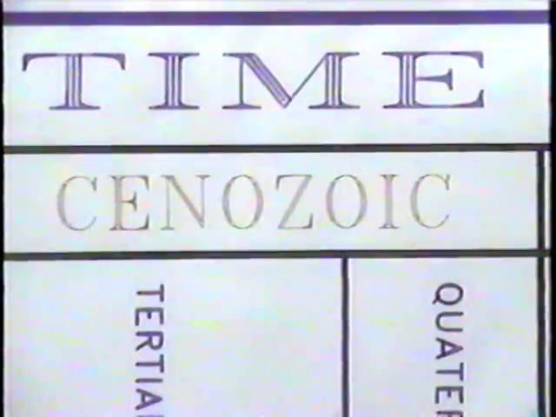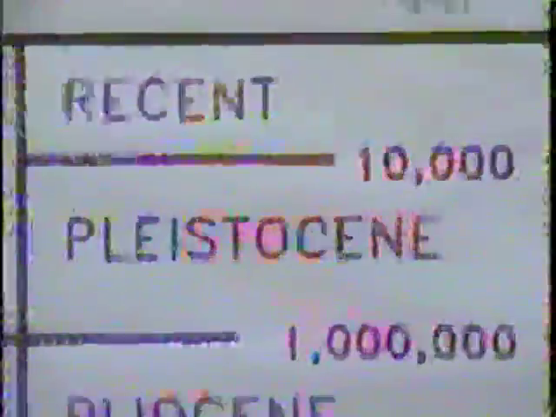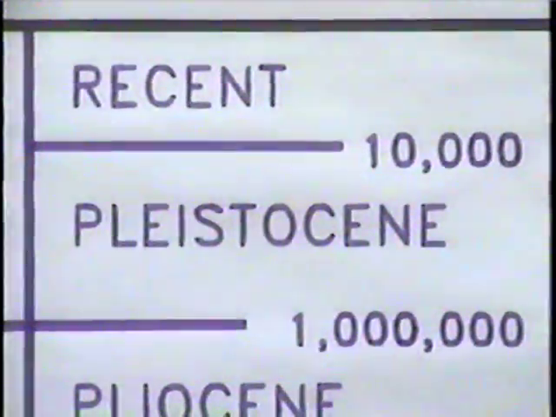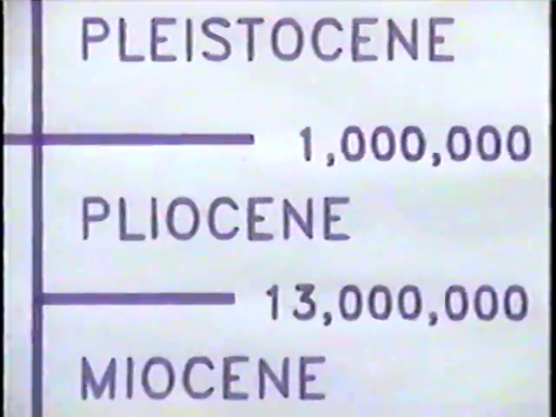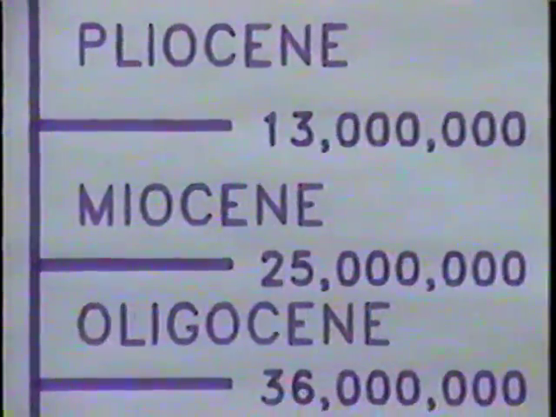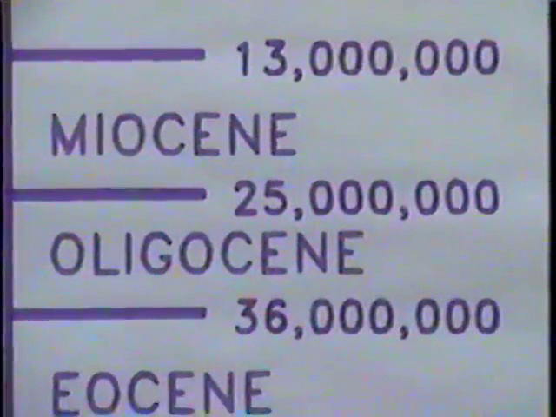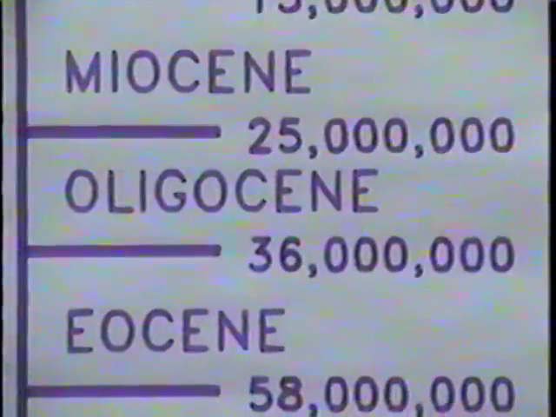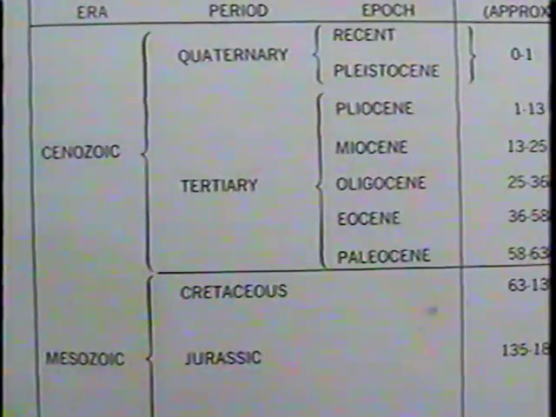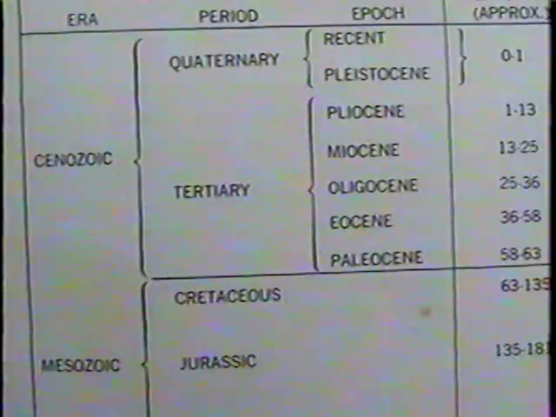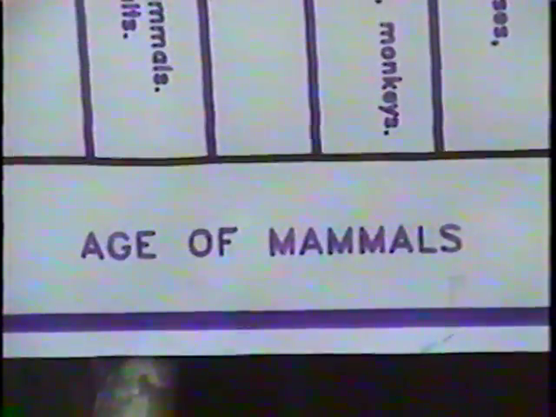The Cenozoic era is made up of 6 subdivisions besides the Holocene: the Pleistocene, which predates the Holocene, then the Pliocene, the Miocene, the Oligocene, the Eocene, and the Paleocene. That's 6 plus the Holocene. That constitutes the Cenozoic era, the age of mammals.